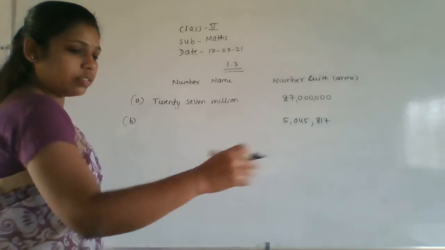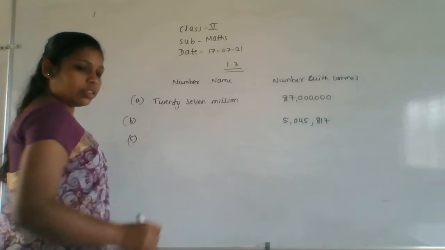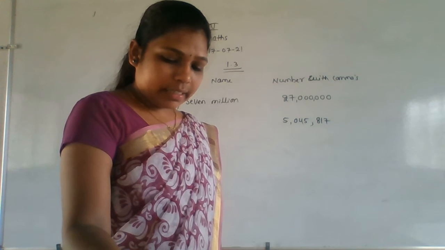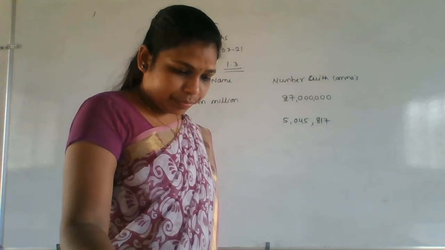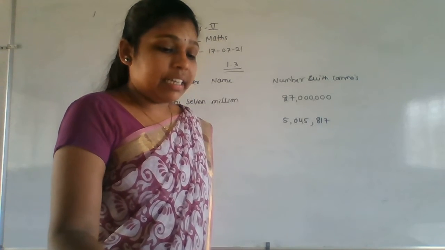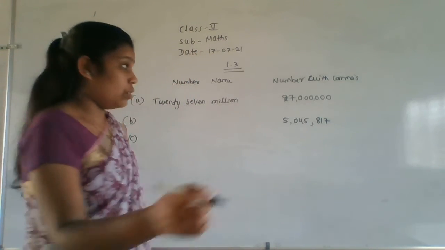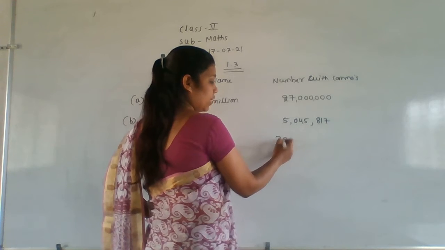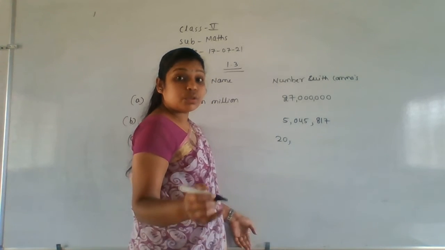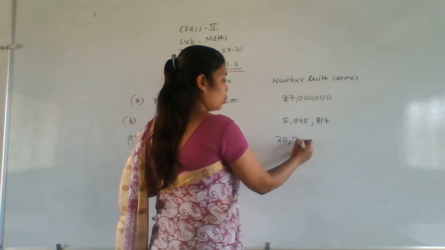So next, part C, one. What is the answer for C, one? C, one is 20,200,013. Okay. 20,200,000. 20 million is 20 million. Okay. Next, how many thousands? 200,000.